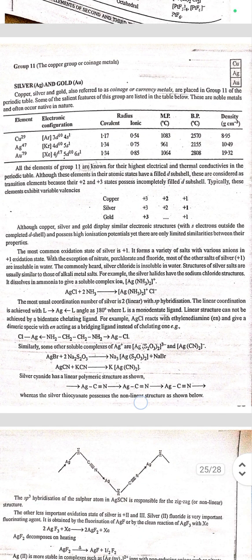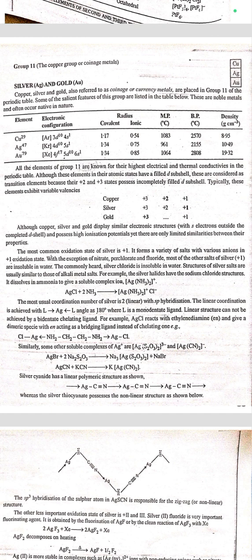Although copper, silver, and gold display similar electronic configuration and possess high ionization potential, there are only limited similarities between their properties. The most common oxidation state of silver is +1. It forms a variety of salts with various anions in the +1 oxidation state. With the exception of nitrate, perchlorate, and fluoride, most of the other salts of silver are insoluble in water. The commonly heard silver chloride is insoluble in water.